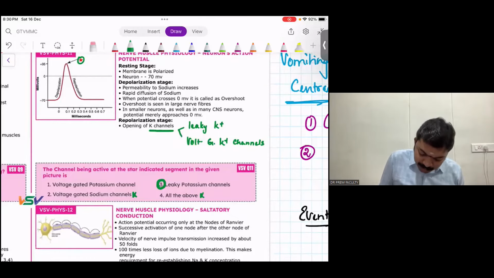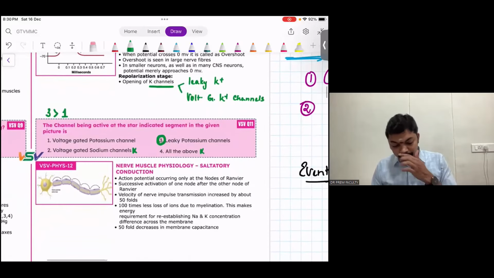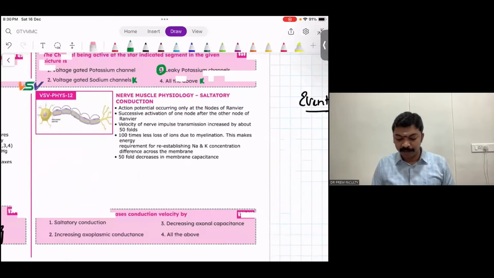All right, so 3 is the best answer for the question, people. But in reality, this question has got both 3 as well as 1 as the right answer, people. Please remember, it is not just leaky potassium channel alone. It is also about voltage gated potassium channel as well. Be aware of that, guys. Got it?